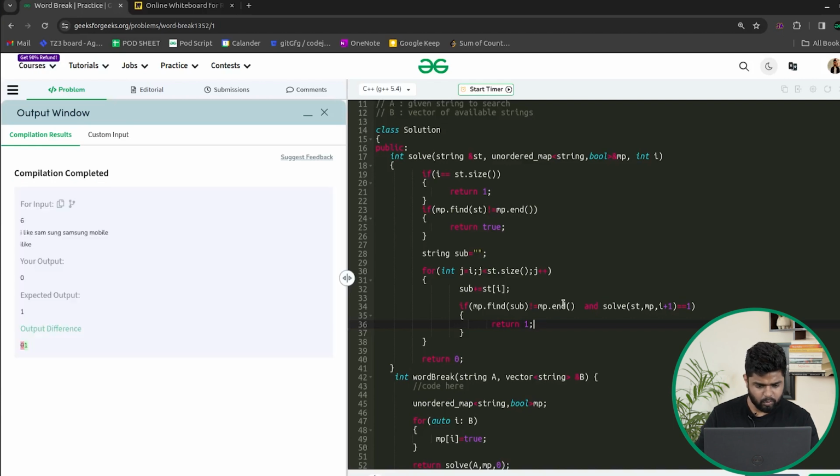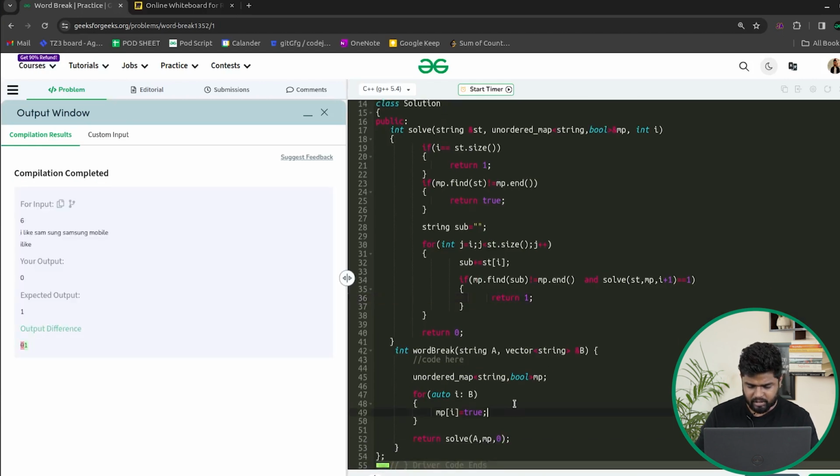It is not working fine on the sample test case that has been given to me. So let us check where I might be going wrong. So firstly, I have declared a map, right, and in this map, if for the st it is true, so the current string that I'm trying to find, let's say it is directly present, in that case I would have returned a true.